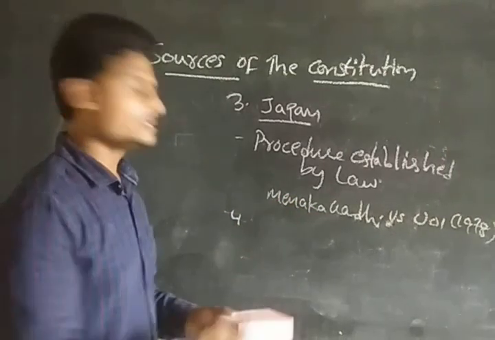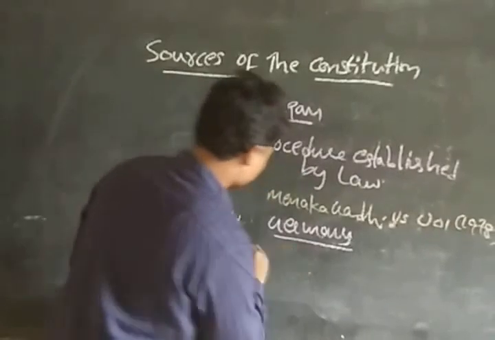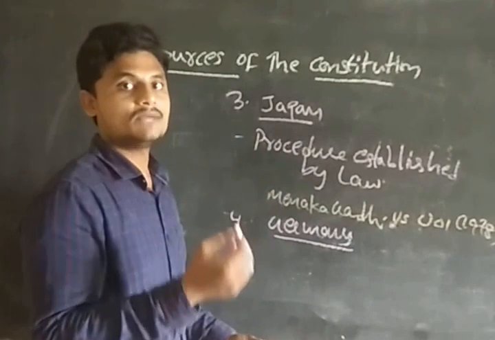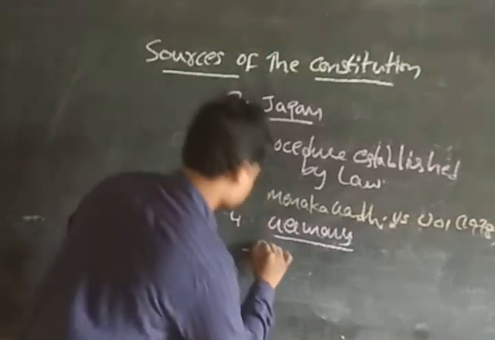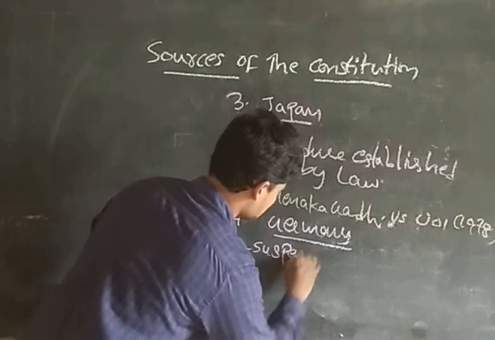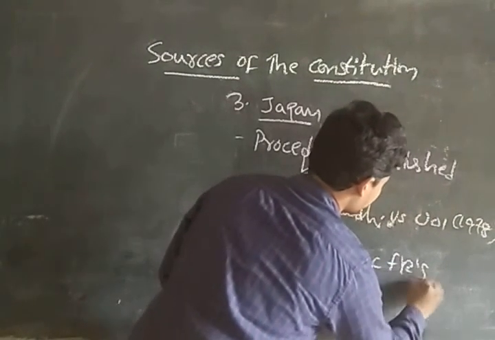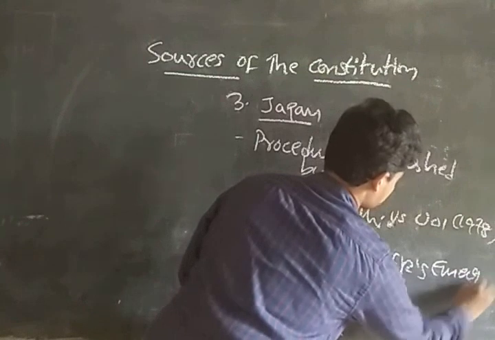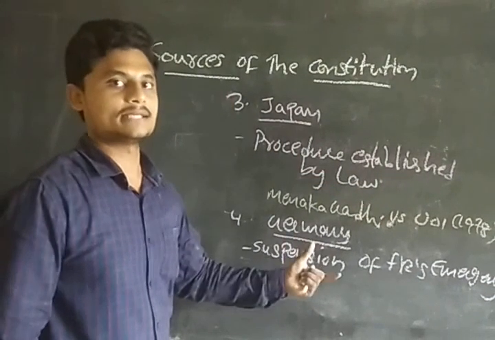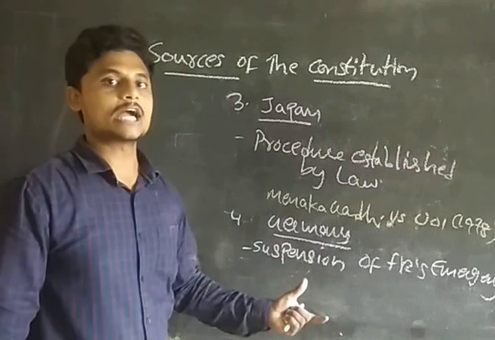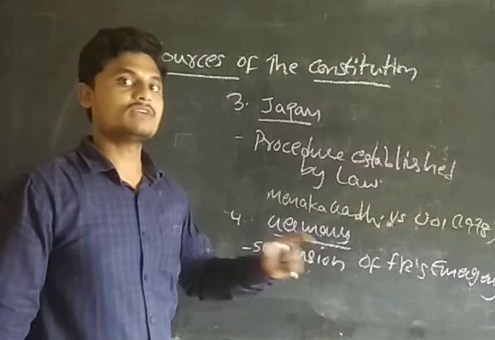After Japan, we have Germany. So what are the provisions that we have taken from Germany? From Germany, we have taken the suspension of fundamental rights during emergency. So during an emergency, we can't say that we have the fundamental rights and we can do as we wish.